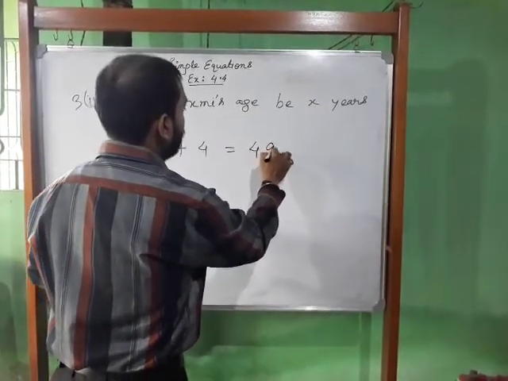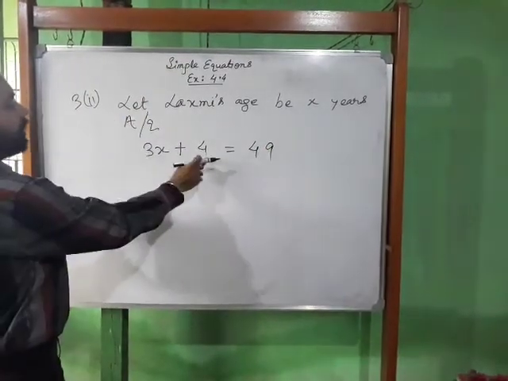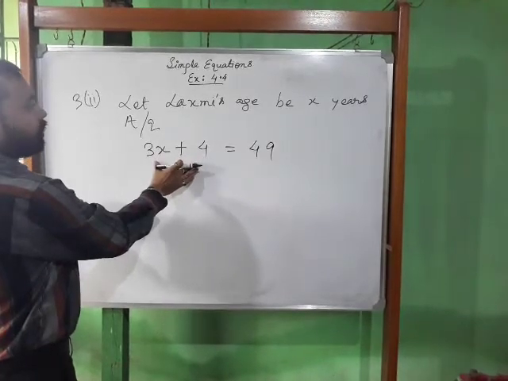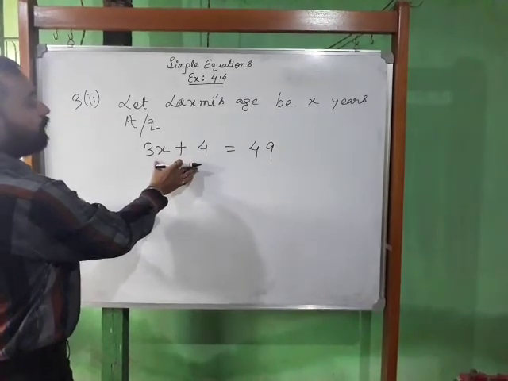One thing you see: this left hand side is an expression of Lakshmi's father's age.